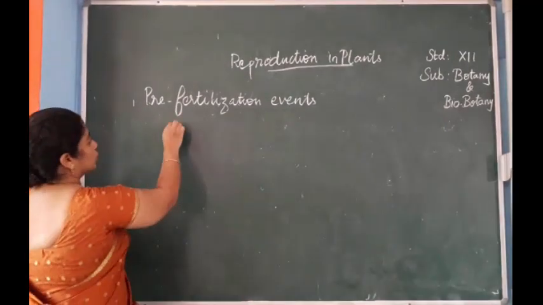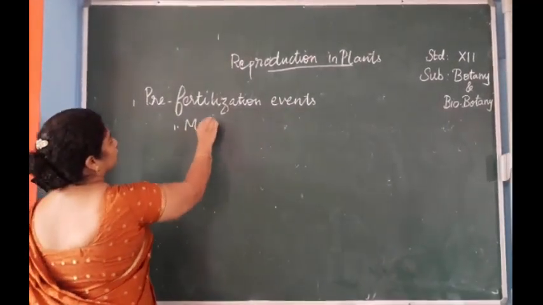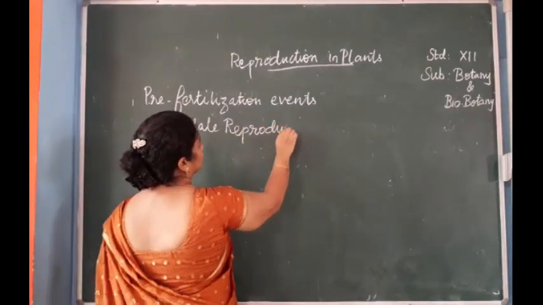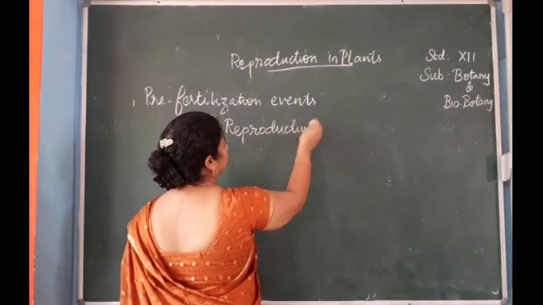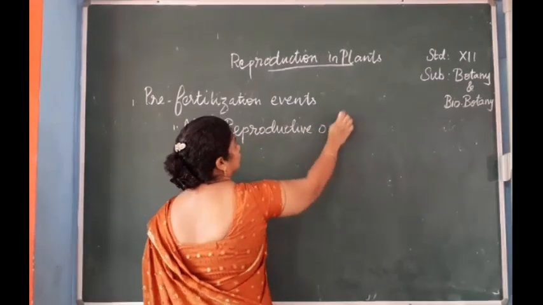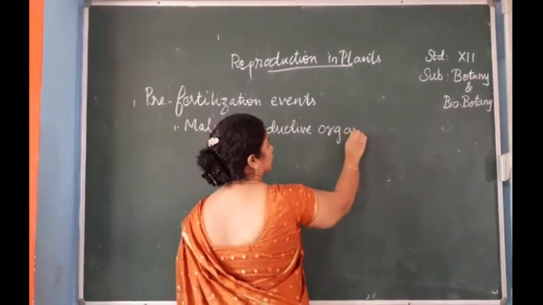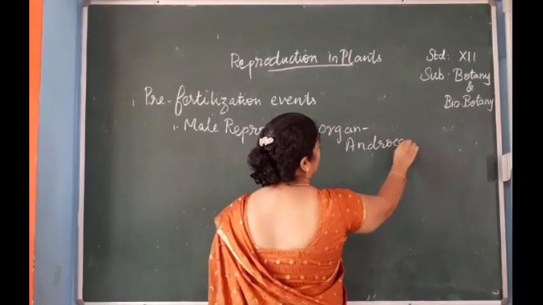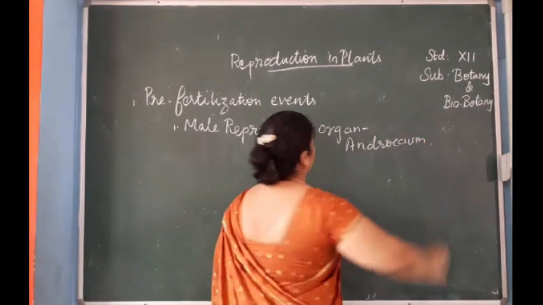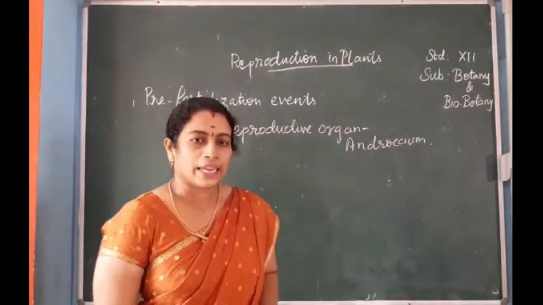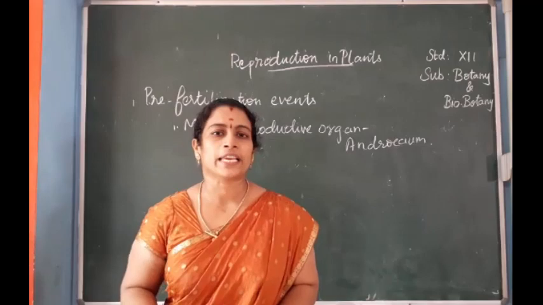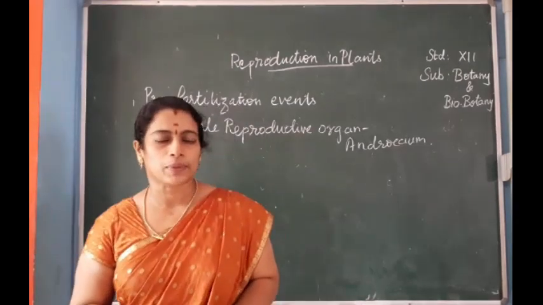The male reproductive organ, androecium, is represented by a stamen.